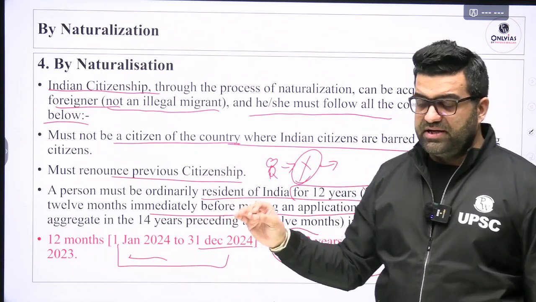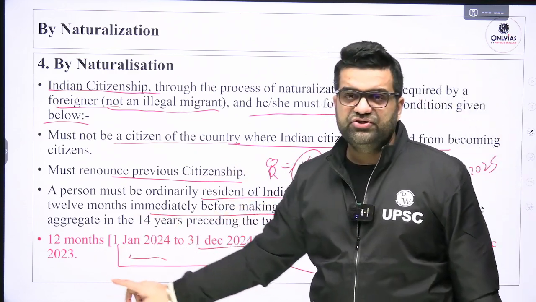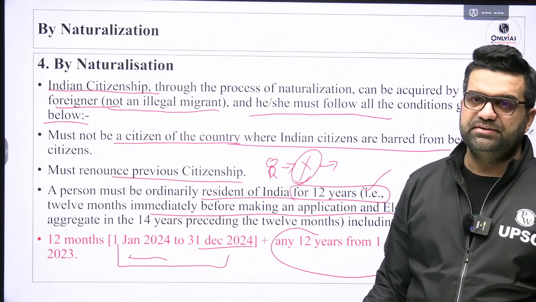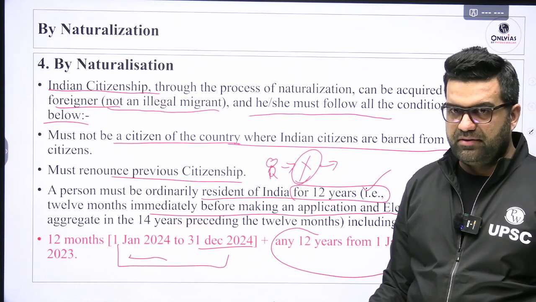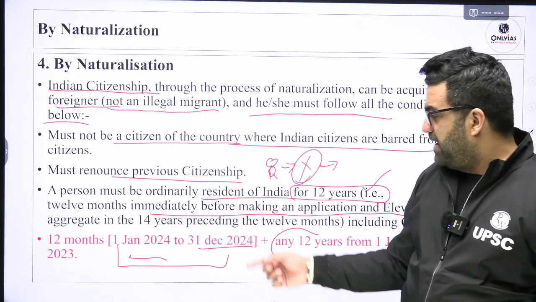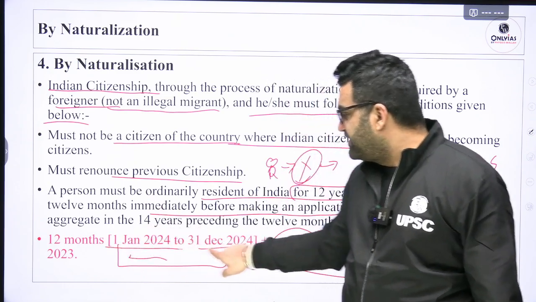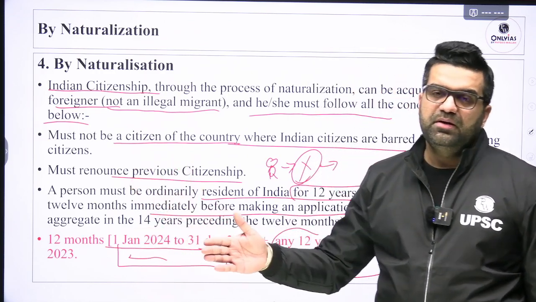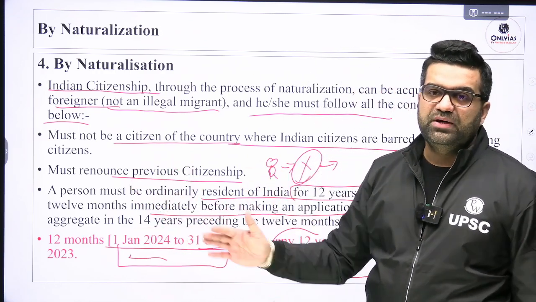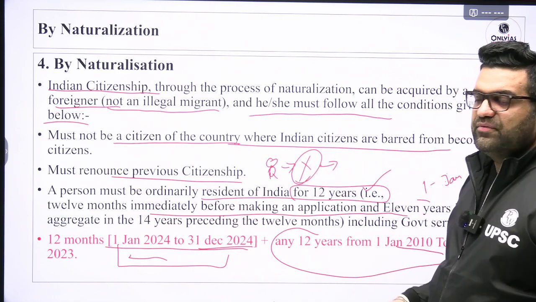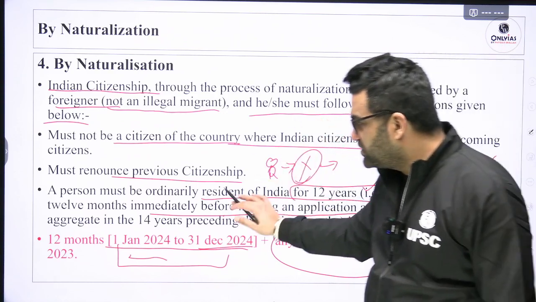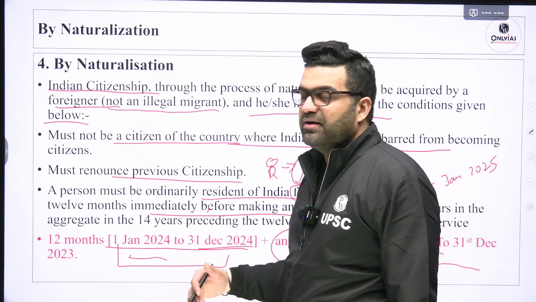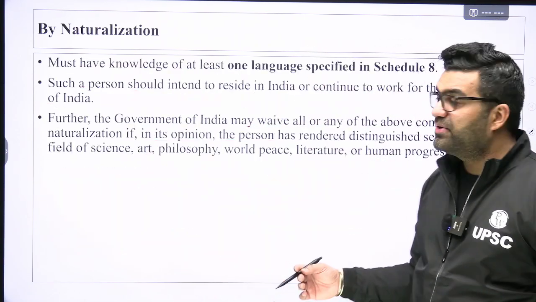Out of these 14 years, this person should have stayed in India for 12 years, right? Then another 12 months consecutive period backwards from the date of application. What is the date of application? 1st January 2025. This is the toughest way. So many years to be spent in India before actually becoming eligible to gain Indian citizenship.